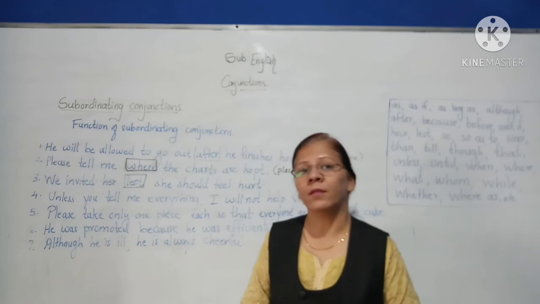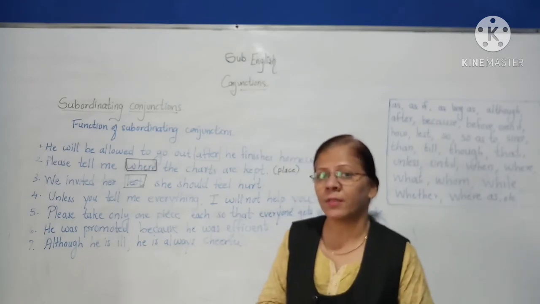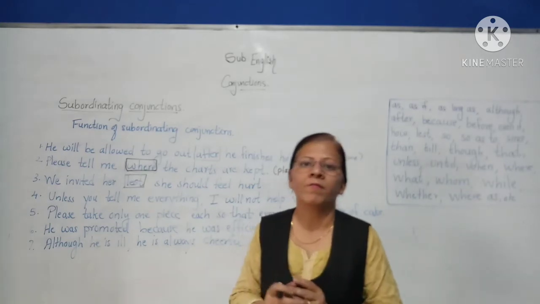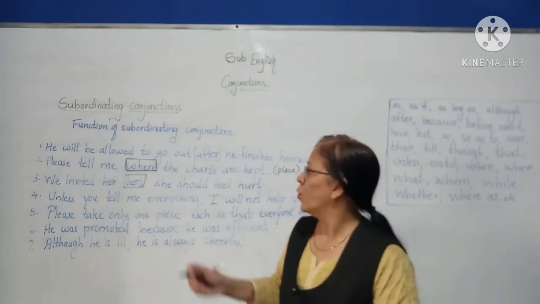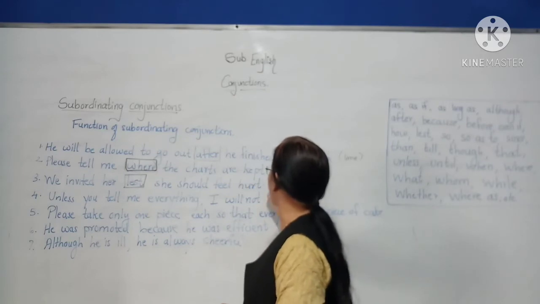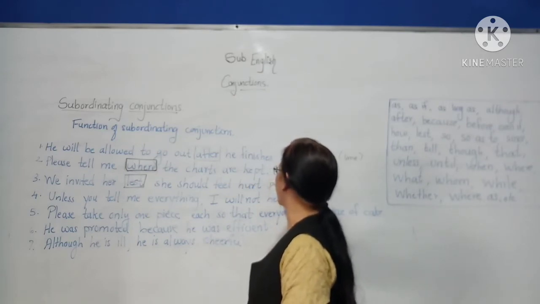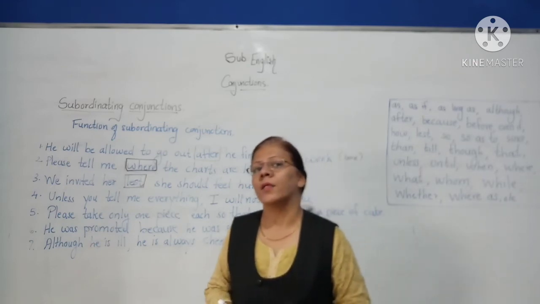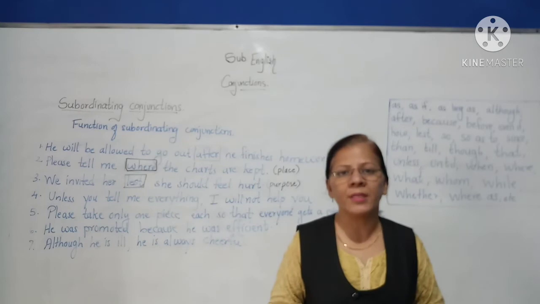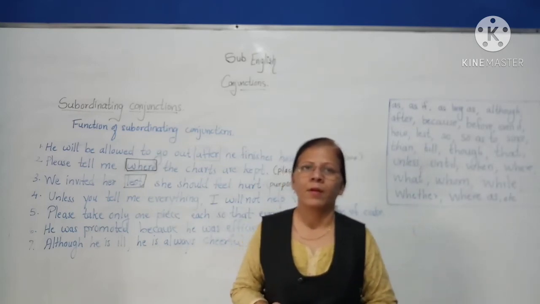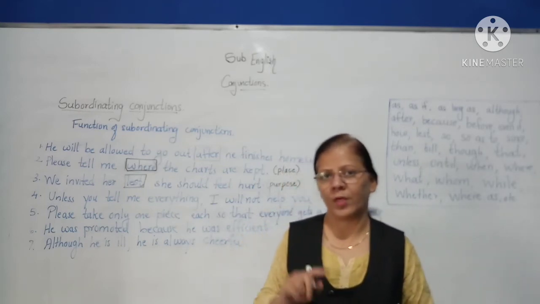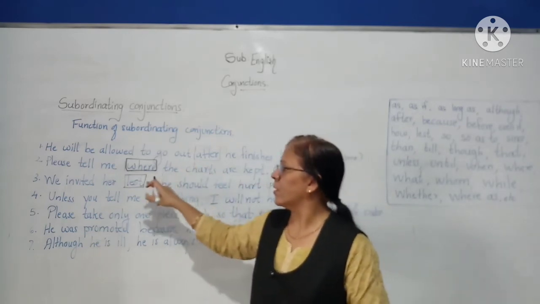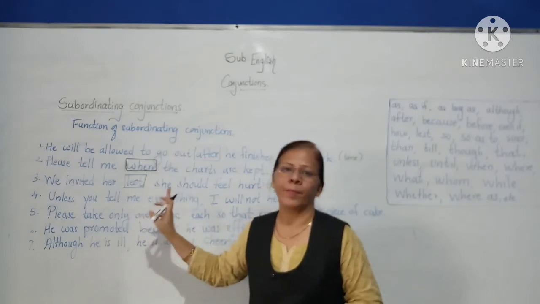Why we invited her? What was the purpose? Lest she should feel hurt, to avoid her feeling hurt. So here it indicates purpose. The other conjunctions which indicate purpose are that and in order to.